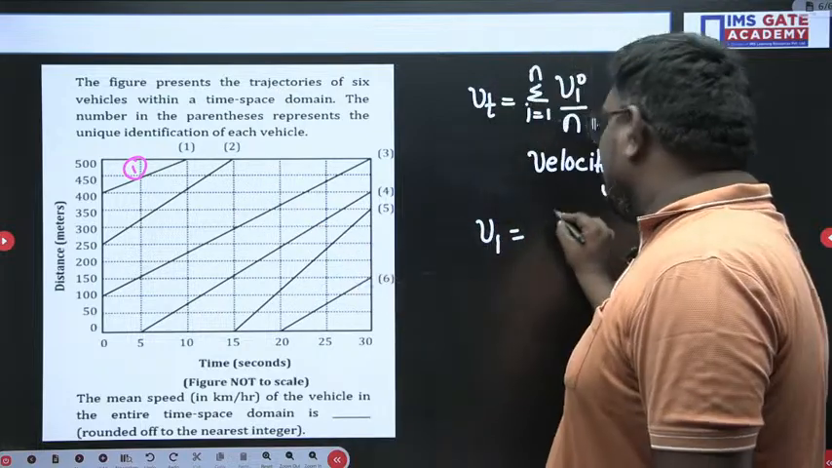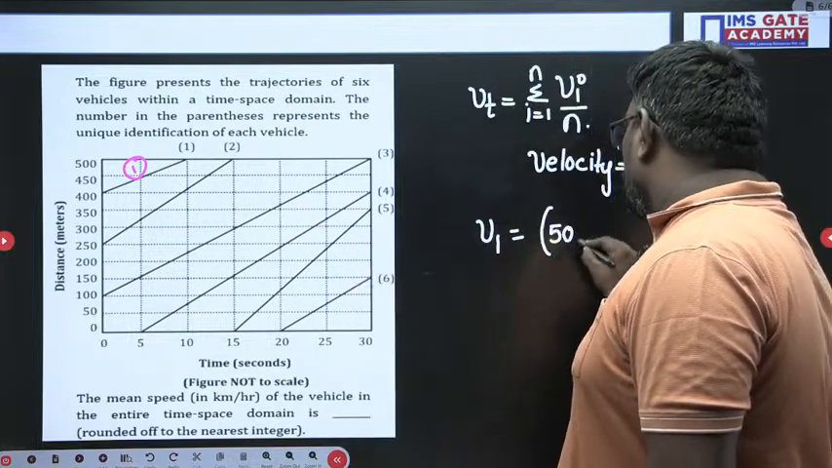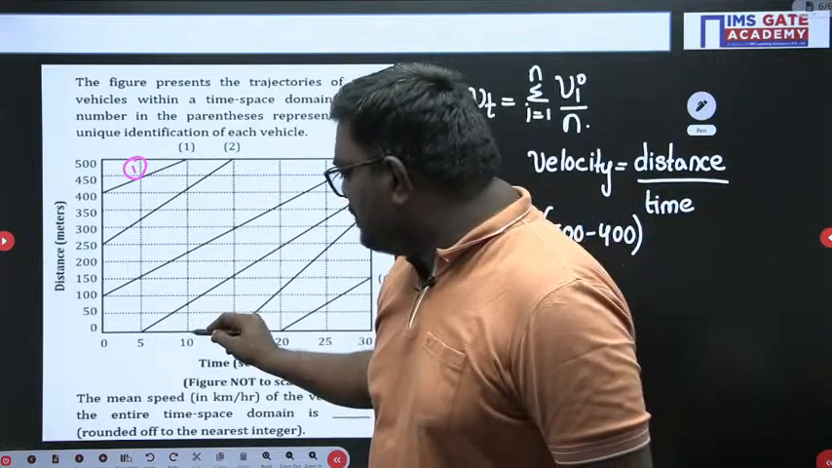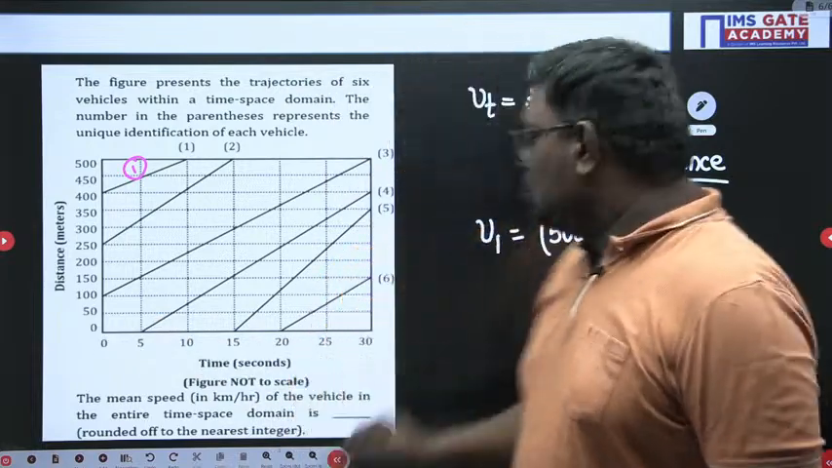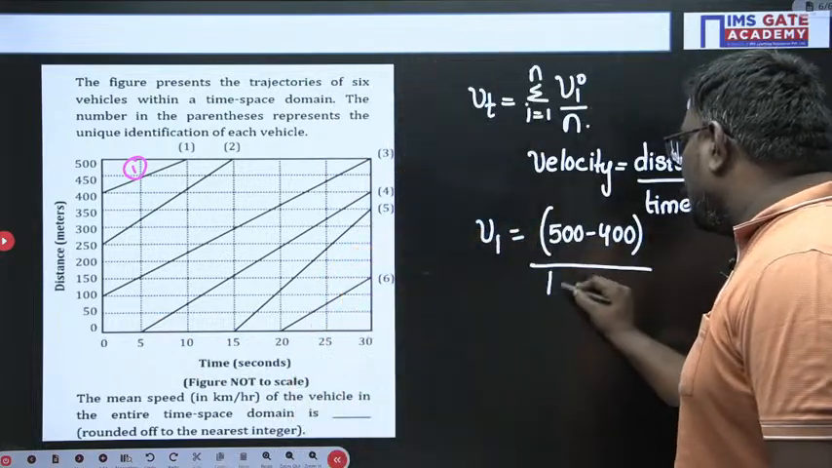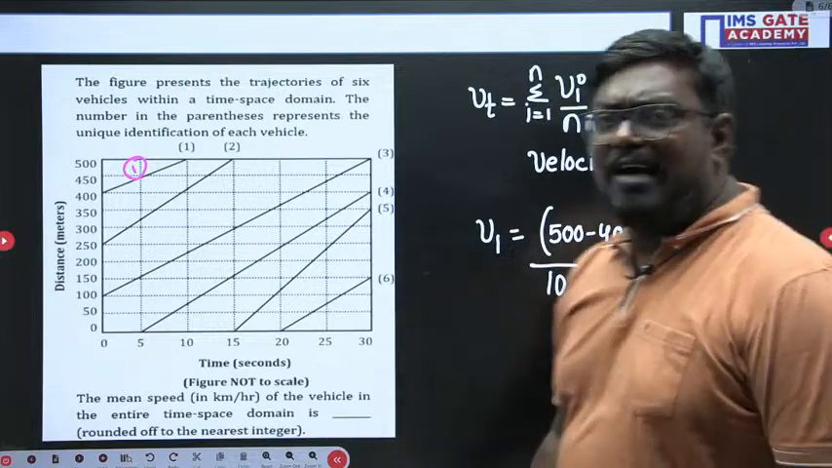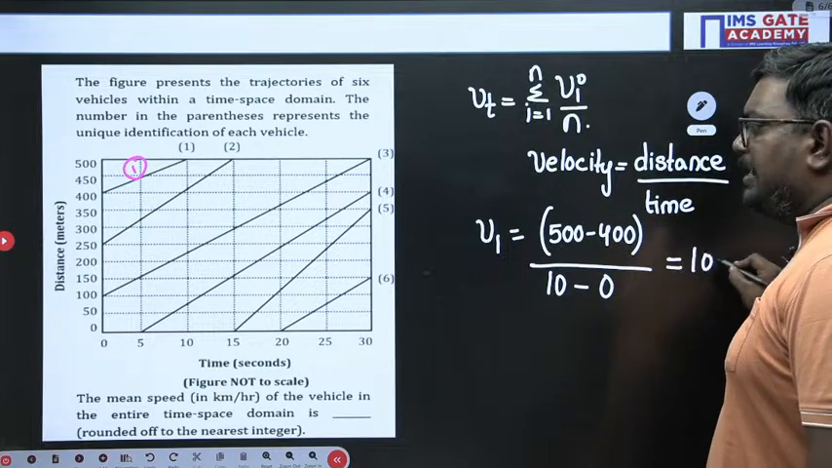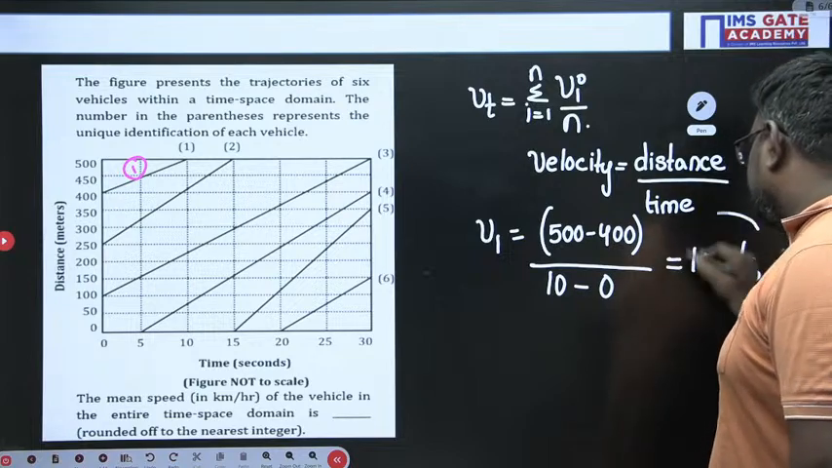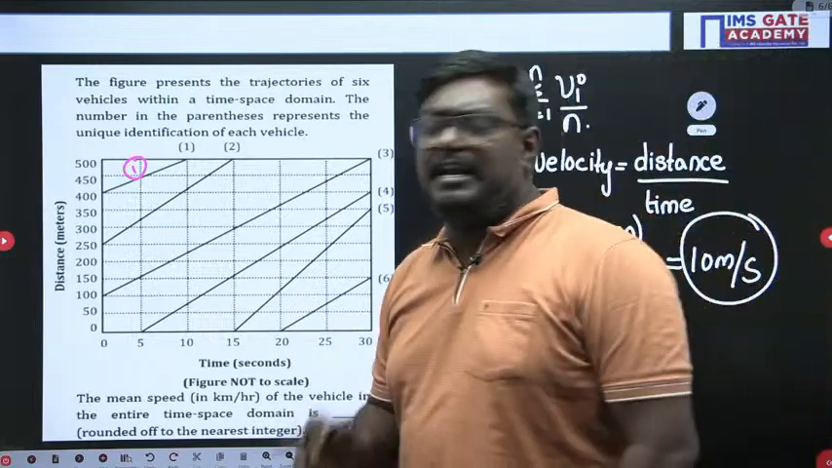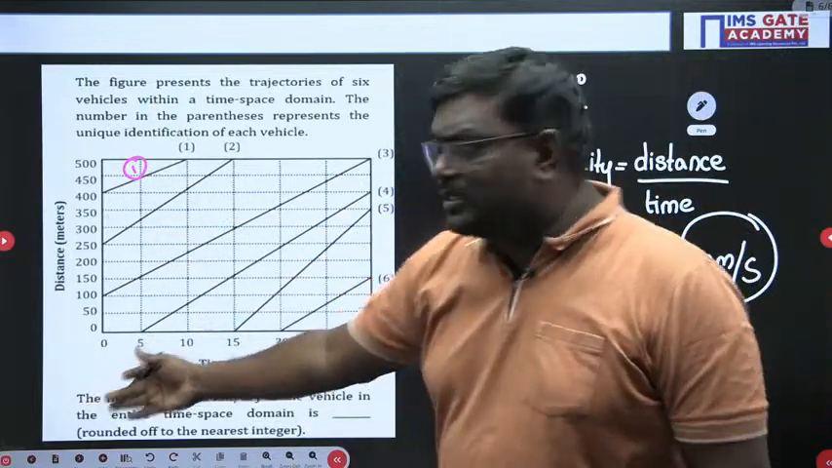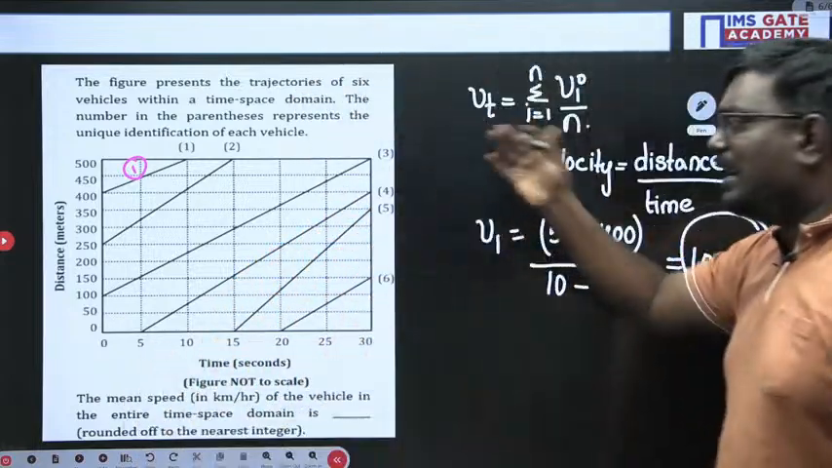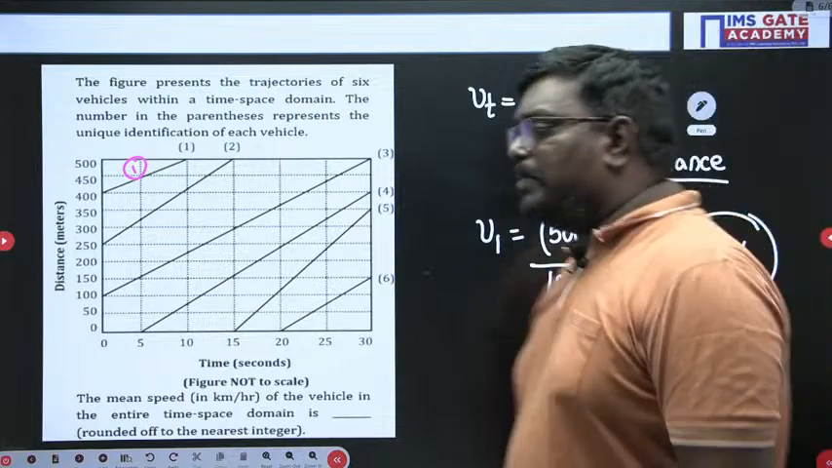So here I can write 500 minus 400 is the distance traveled upon the time. Here the time is 10 and here the time is 0. So 500 minus 400 upon 10 minus 0. For graph 1, you will get 10 meters per second. Units are also very important, my dear students. On the y-axis we have meters, on the x-axis we have seconds. So please write down that the velocity for graph 1 is 10 meters per second.